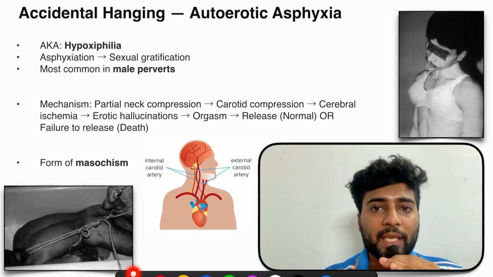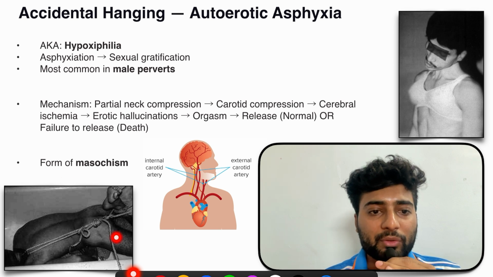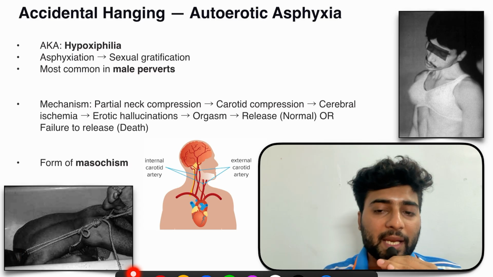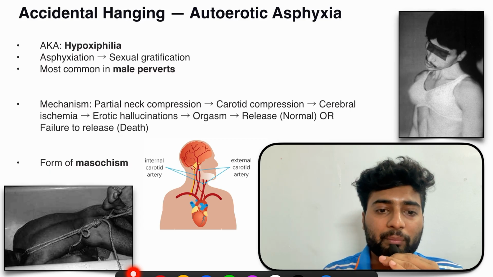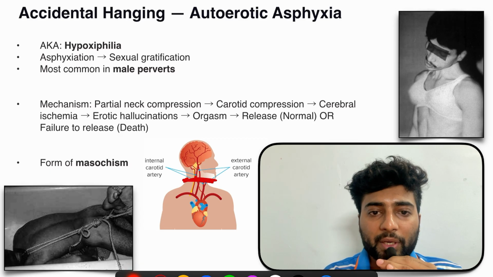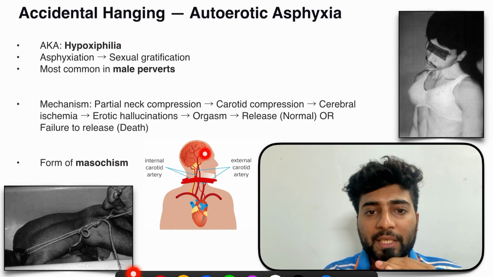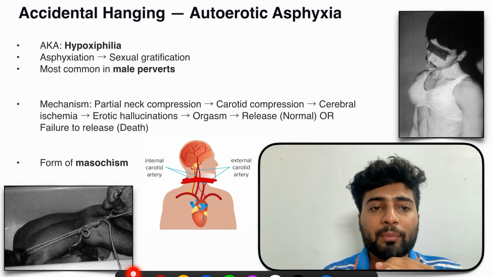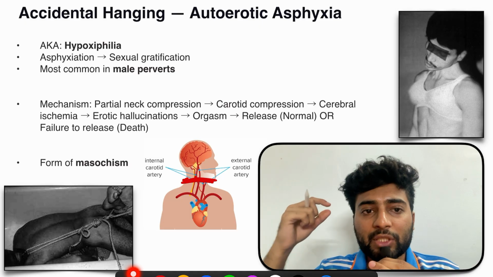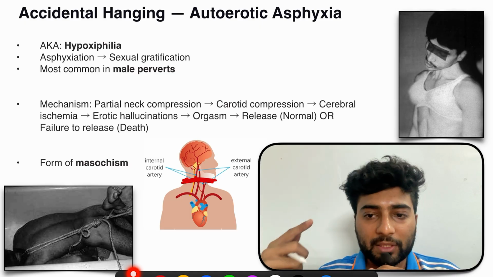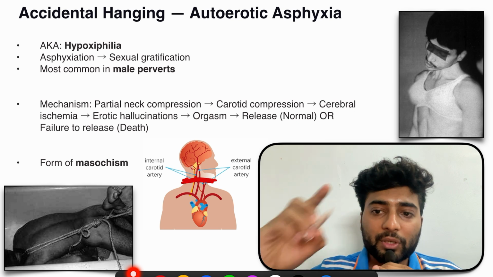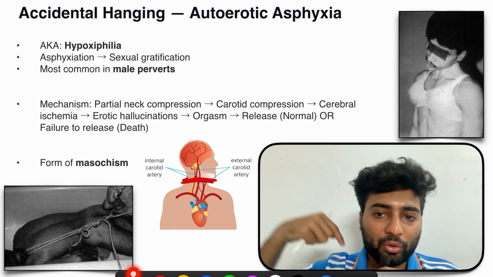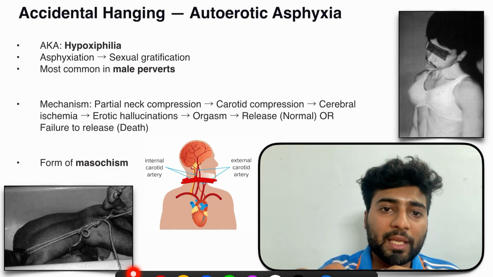Now, the last topic of today is autoerotic asphyxia. What is this? Let's start from the mechanism. Here, in this image, you can see the person is naked and the neck is compressed like this. So, how is he naked and this compression, everything? Let's first start with the mechanism. Whenever there is compression over here, the blood flow decreases to the brain, right? The carotid artery blood flow decreases to the brain, so this will cause cerebral ischemia, and this cerebral ischemia causes the erotic hallucination and the orgasm. So for this orgasm, the person is performing this act, so he will tie the knot around here, and due to this he will get orgasm.